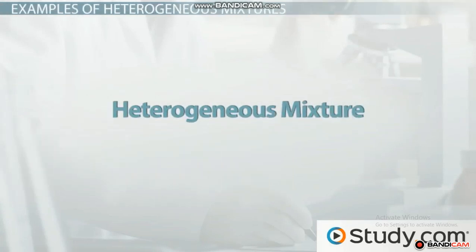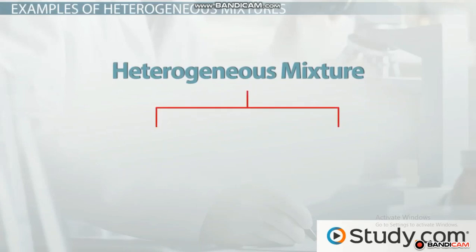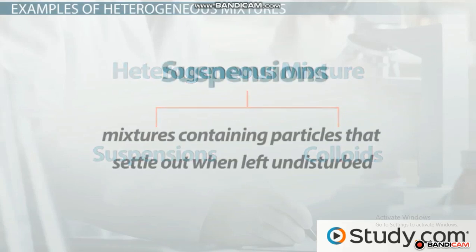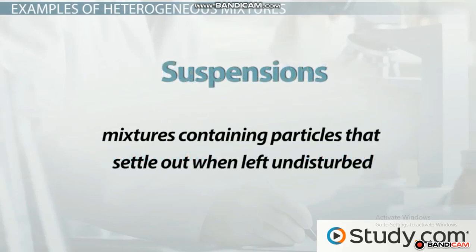Scientists recognize two types of heterogeneous mixtures. They are known as suspensions and colloids. Suspensions are mixtures containing particles that settle out when left undisturbed.